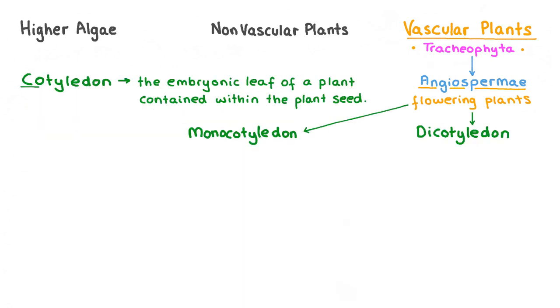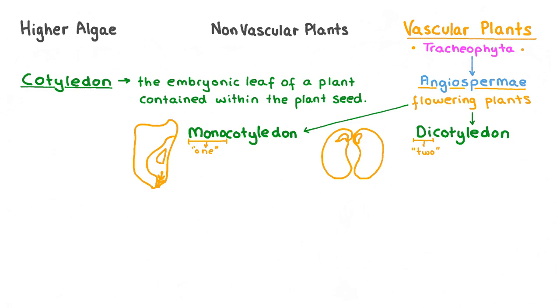A cotyledon is referred to as the embryonic leaf of a plant, which is contained within the plant seed. It is an important part of the embryo within a plant seed. The prefix mono means one, and the prefix di means two. Scientists can use the cotyledon to classify angiosperms into monocotyledons, which have one cotyledon, and dicotyledons, which are seeds that have two cotyledons.